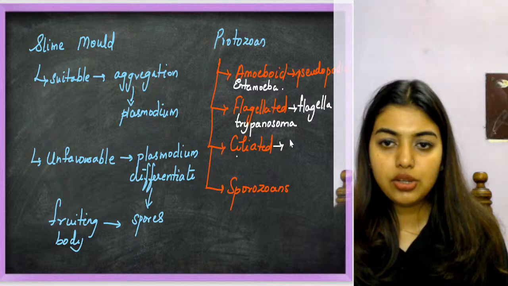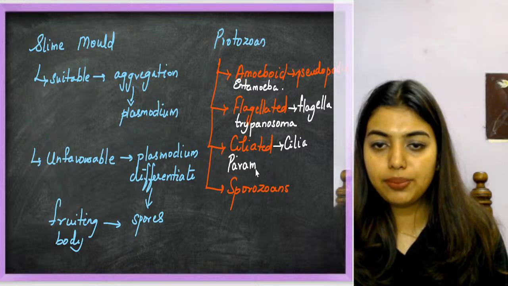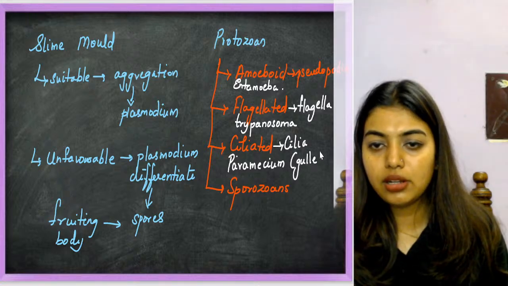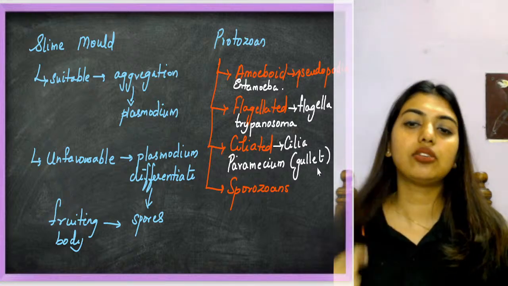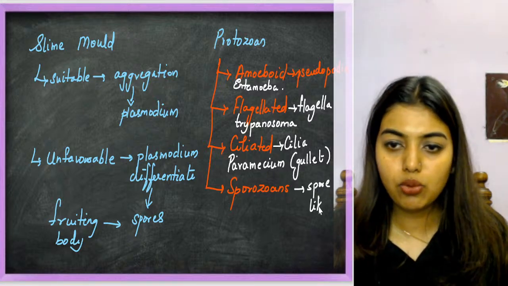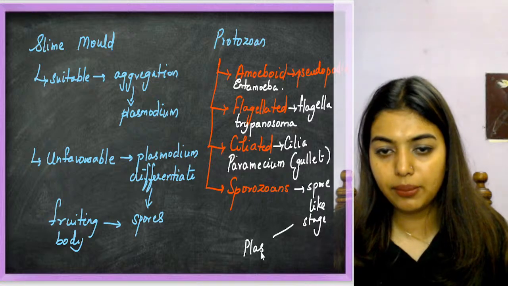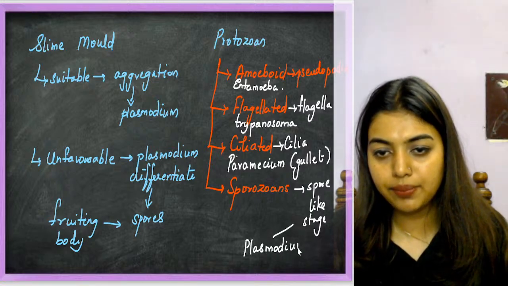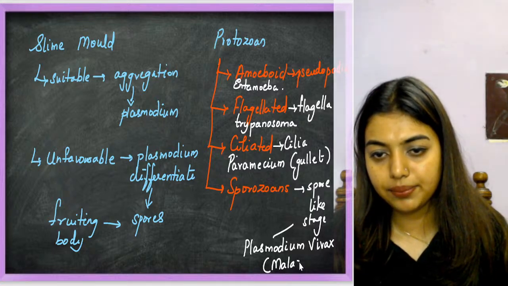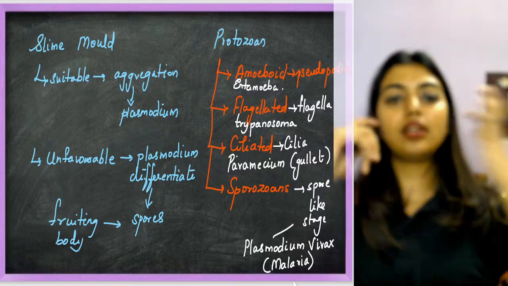Ciliated, you have cilia. Example, you have to remember Paramecium. And here you should also remember the word gullet, which is a cavity. Then sporozoans, they have a spore like stage. The example is Plasmodium vivax, that causes malaria. Done. Yes or no?